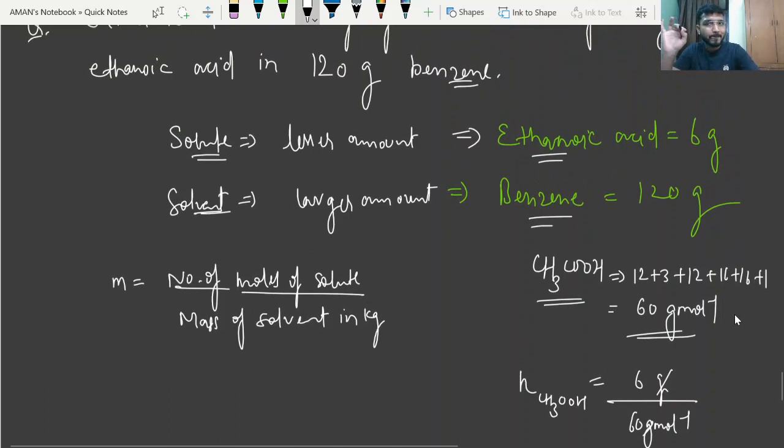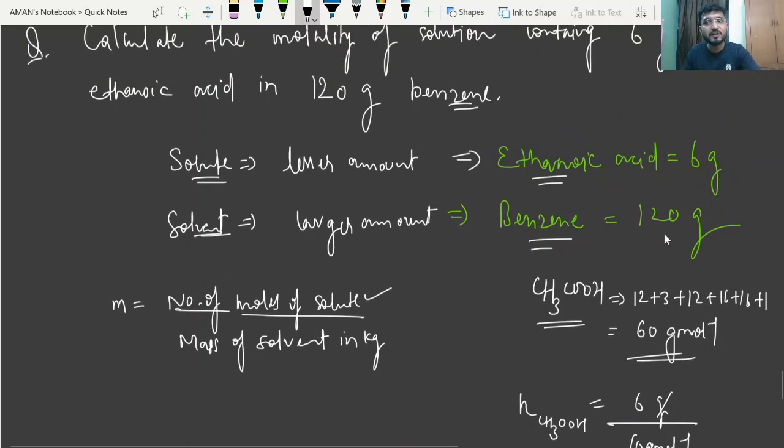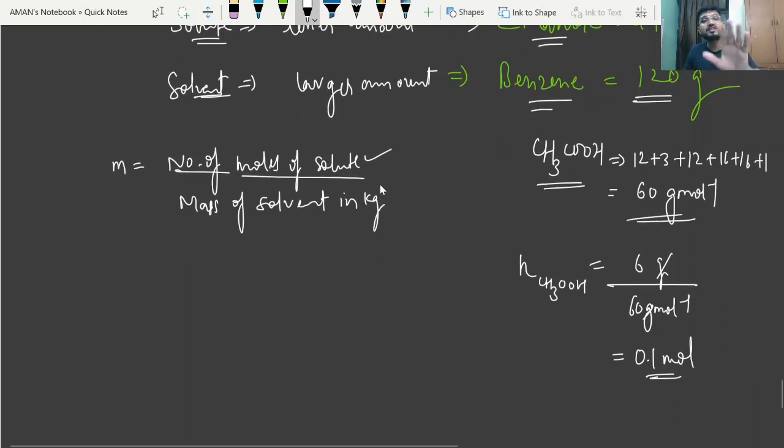Okay, it is 6 gram present in the solution. So we have calculated this value. Now see, what is the mass of solvent in kg? Again it is given to you, that is 120 gram. So again you can convert this 120 gram into kg, right? Or you can also do one thing, just like we have done in the molarity. So if you convert 120 gram into kg, this will become 0.120 kg.